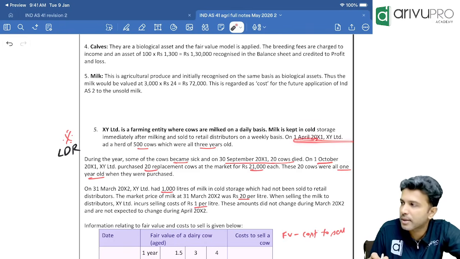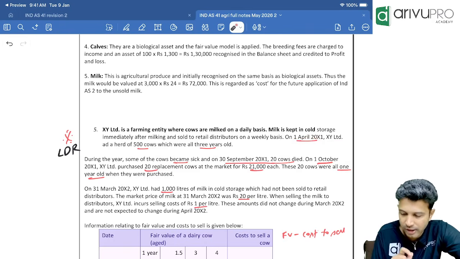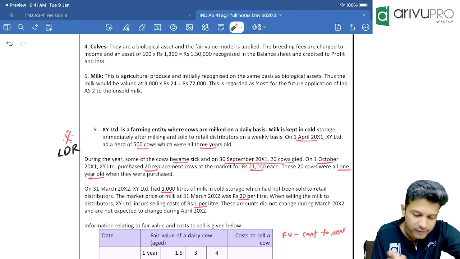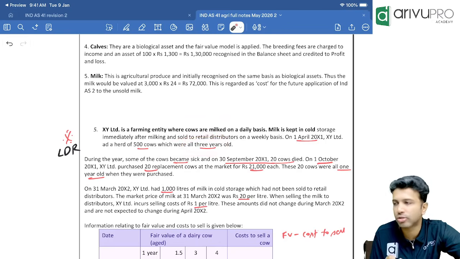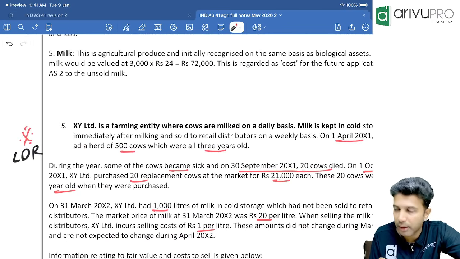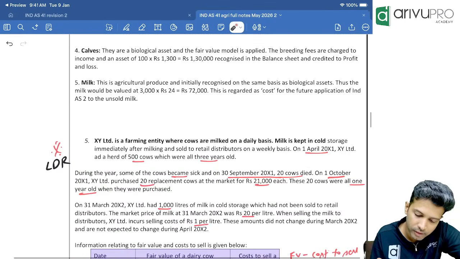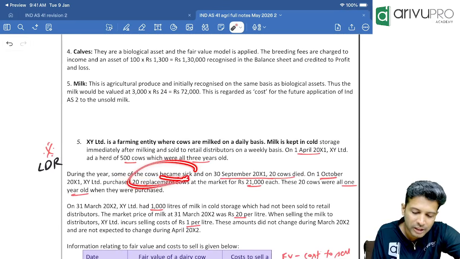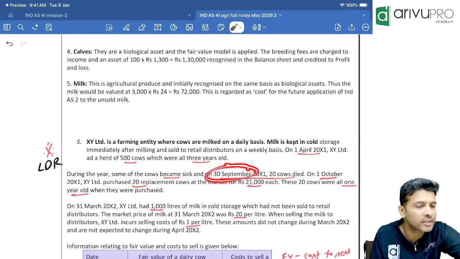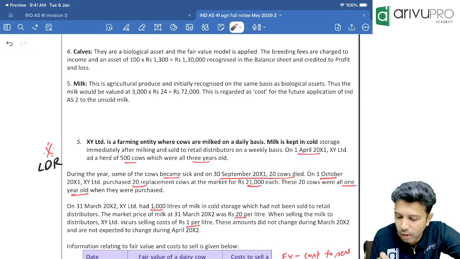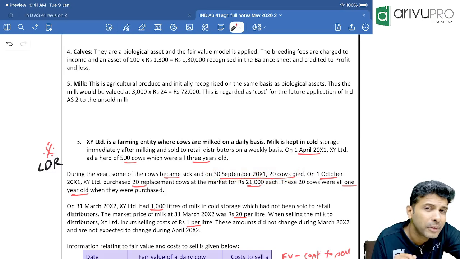Fine. On 1st April 20x1, dates always pay attention. Year beginning, how many cows do we have? 500. Underline that. And all are how many years old? 3-year-old cows. Underline that. Age is 3, number is 500. Fair enough. During the year, some of the cows became sick, and on 30th September, 20 cows expired. When did it happen?